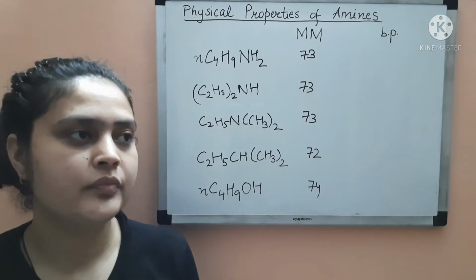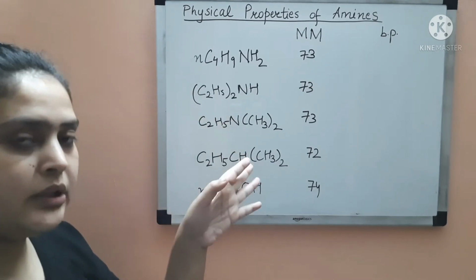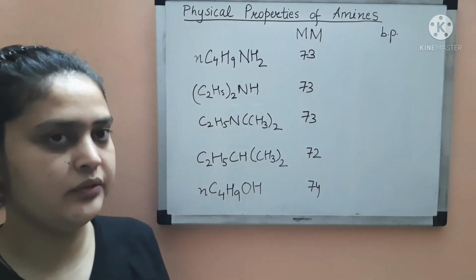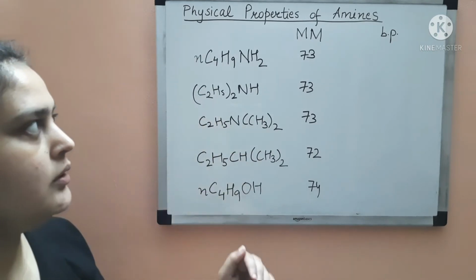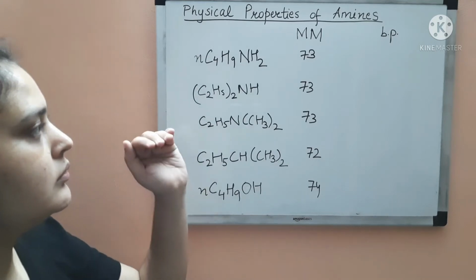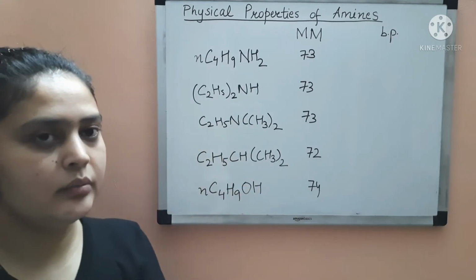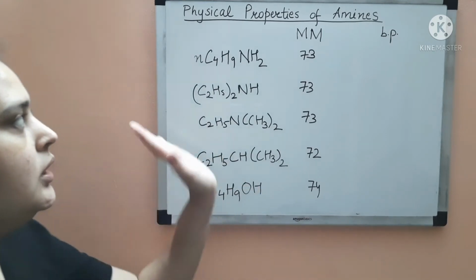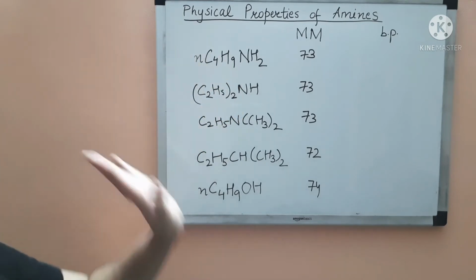So we have discussed that as the number of carbon atoms increases in amine, the solubility of amine in water decreases, because there is less chance of intermolecular hydrogen bonding, and also due to the increasing hydrophobic nature of the alkyl group.